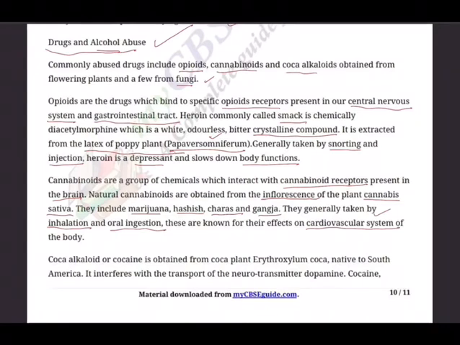It affects the heart. Coca alkaloid or cocaine is obtained from the coca plant, Erythroxylum coca, native to South America. It interferes with the transport of the neurotransmitter dopamine.